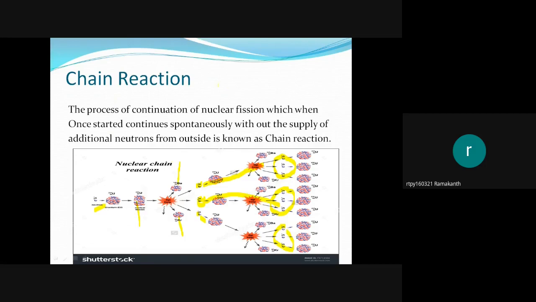Once you supply a single neutron to one nucleus, there is no need to supply neutrons continuously, because 3 neutrons are already produced here. These neutrons can induce another 3 fission reactions, which can induce further 9 fission reactions, then 27 fission reactions, 81 fission reactions, and so on. This is called a chain reaction.